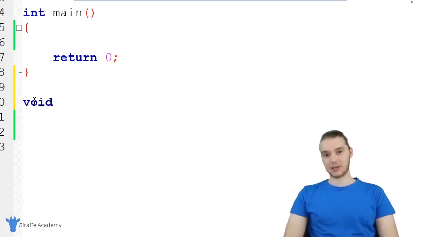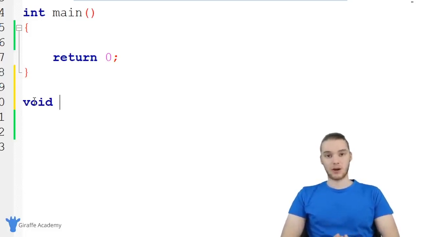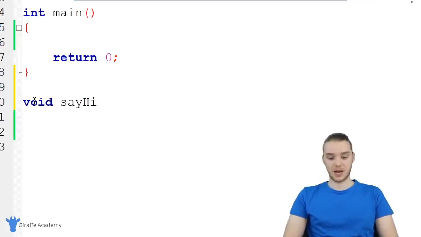The second thing we have to do is give this function a name. Generally when we're naming a function, we're going to want to name the function according to what it does. In our case, we're going to create a function that says hi to the user. So I'm just going to call this function say hi because that's what it's going to do. It's going to say hi.